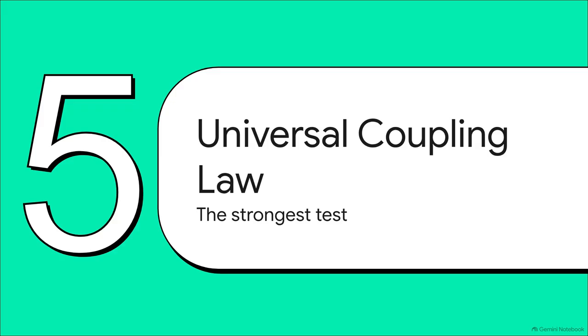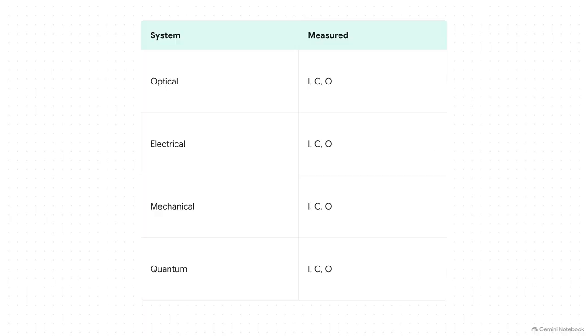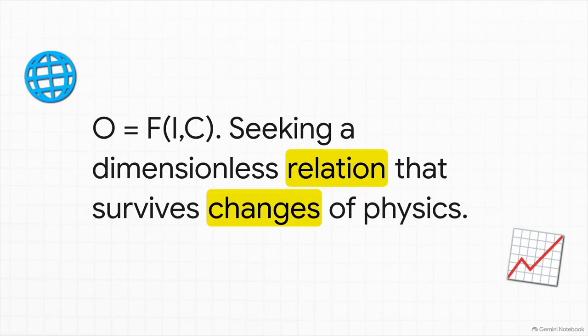If that decoupling memory experiment actually works, we move on to the strongest experimental test of all, the hunt for a cross-domain scaling law. In experiment 6, we would test completely different physical systems. We're talking optical interference states, electrical circuits, mechanical systems, quantum systems, even computationally simulated channels. And for every single one of these systems, we measure the exact same normalized quantities: the underlying information, the coupling strength, and the observability. We do this because we're looking for a dimensionless relation that survives changes of physical implementation.